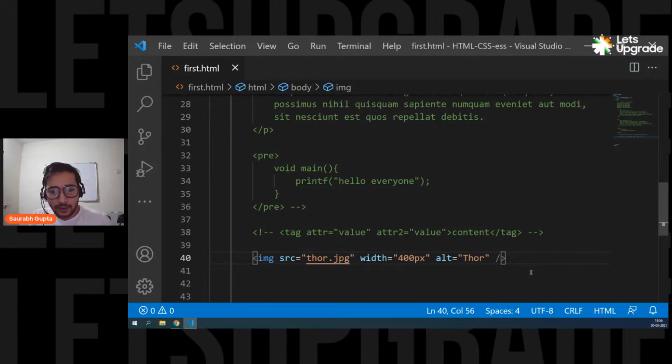Varun is asking how to get the image in center. Don't worry, we'll also learn that when we start with CSS. Today's session is all about creating elements. Tomorrow's session will be all about understanding CSS and how to arrange things. So tomorrow you're going to see how to move things in center and everything. And on the last day, we'll create a simple mini project. So don't worry, Varun. We have everything planned. But for today, we're going to simply create all the different elements.